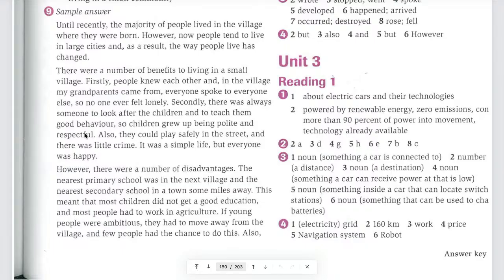Someone to look after children and to give them good behavior. Someone to look after the children and to teach them good behavior. That is the benefit. And after, guys, what should I write here? Now, teach good behavior. What's the first thing?